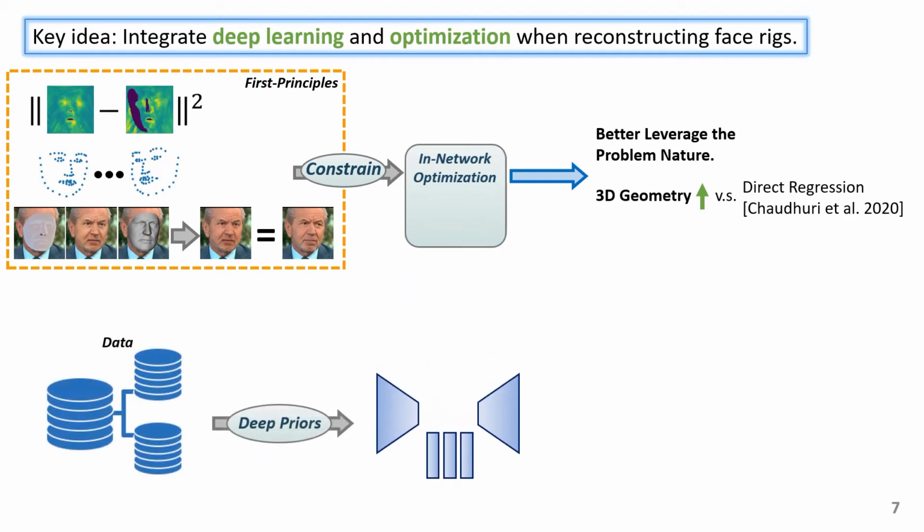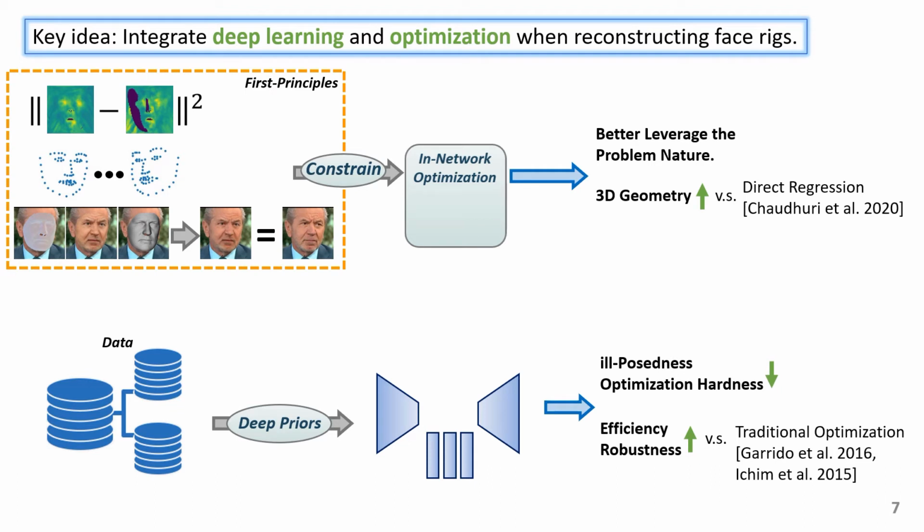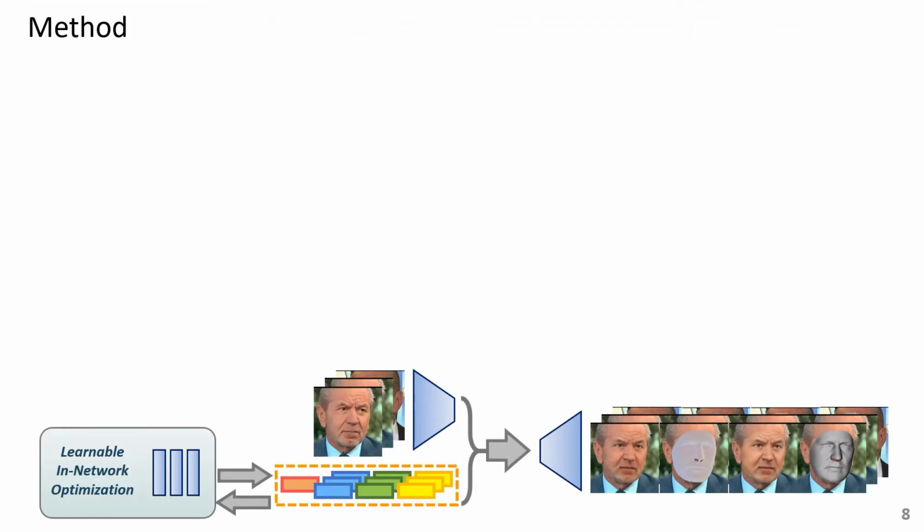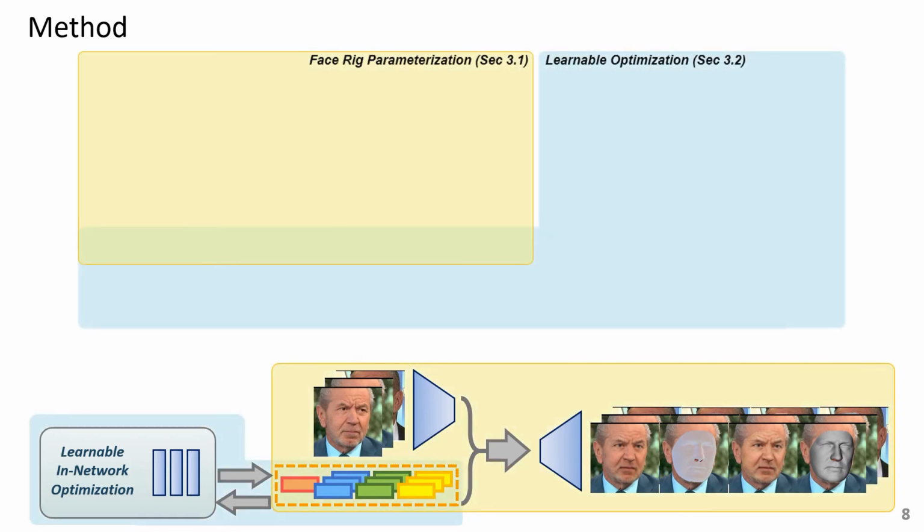On the other hand, the learned neural modules leverage deep priors to constrain the ill-posedness and ease the hardness of the optimization, making our pipeline more efficient and robust than traditional optimization. More specifically, our method contains two modules. One is the face rig parameterization, the other is the learnable optimization.